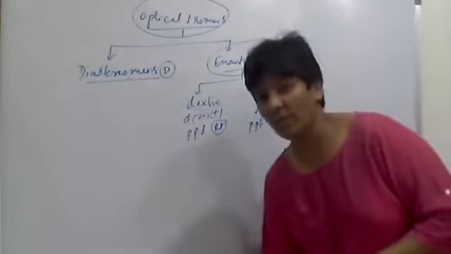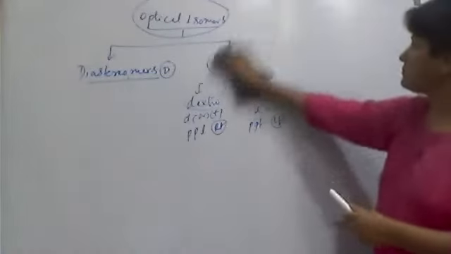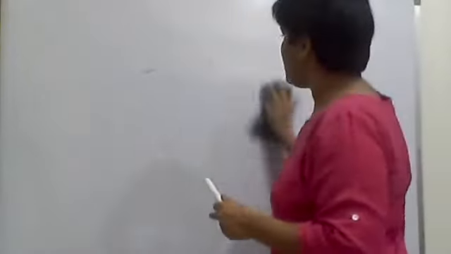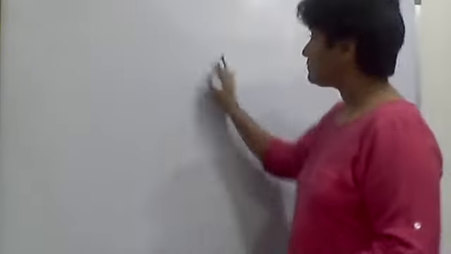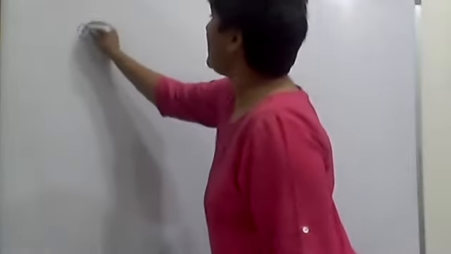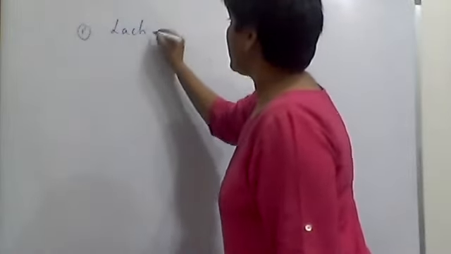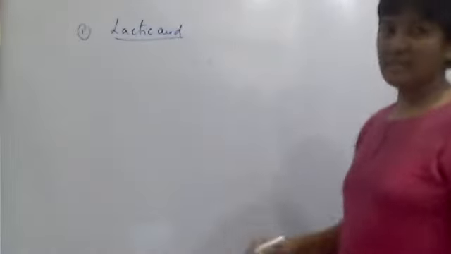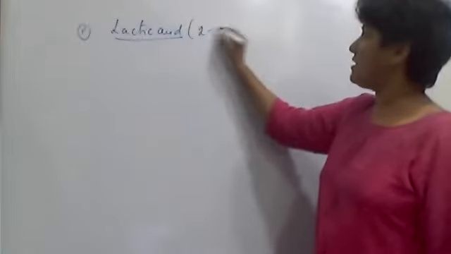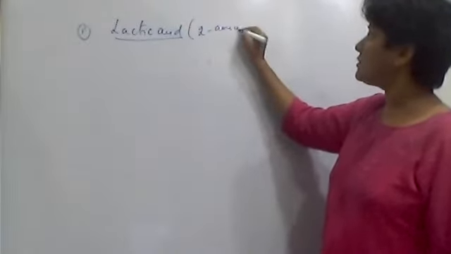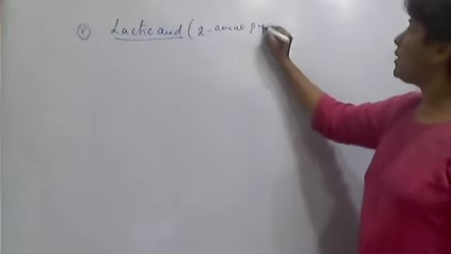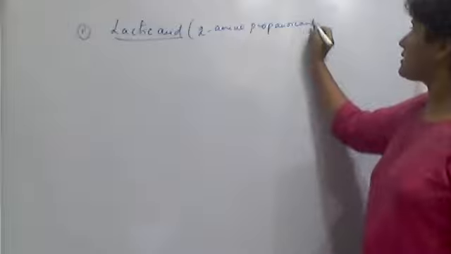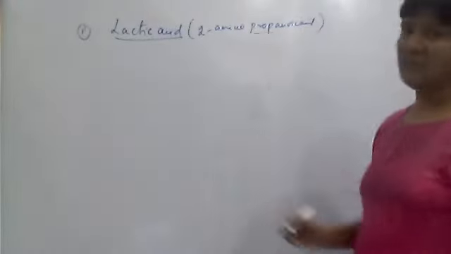Okay, so now we'll see a few examples. The very first and simplest one is lactic acid. Its IUPAC name is 2-amino propanoic acid. Prop means 3 carbons.